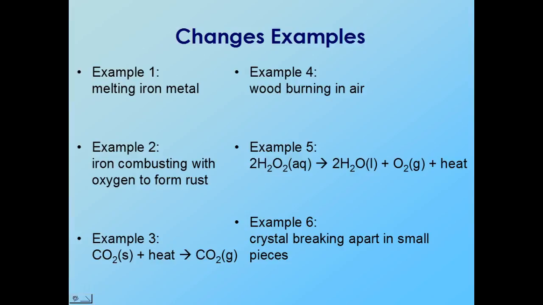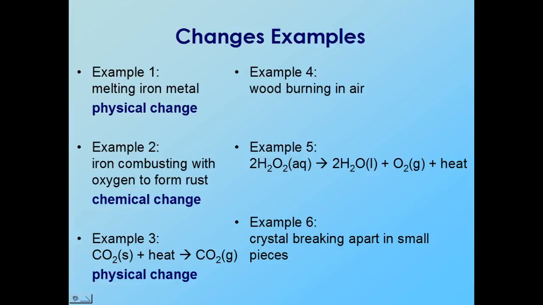So here, melting iron metal. Melting is a phase change, so that would be physical. Iron combusting with oxygen to form rust. You may be able to scrub the rust away, but once the iron has combusted with oxygen, you're not going to be able to get it back other than through a chemical change. And example 3, you have CO2 as a solid, you heat it, and now you're turning CO2 into a gas. It's still carbon dioxide, so it still is a physical change. This is what happens when dry ice sublimes, and because heat is on the reactant side, it is an endothermic change because heat is being added.